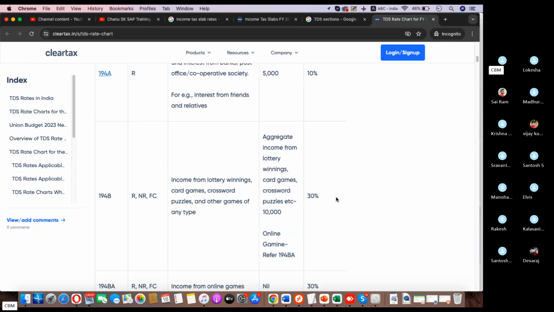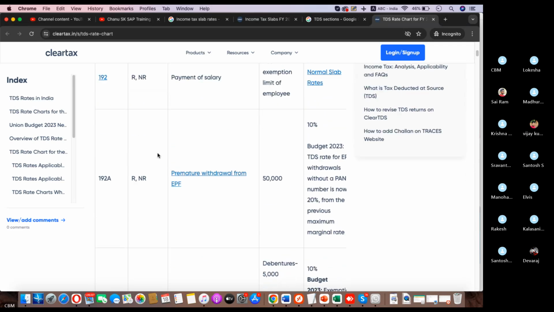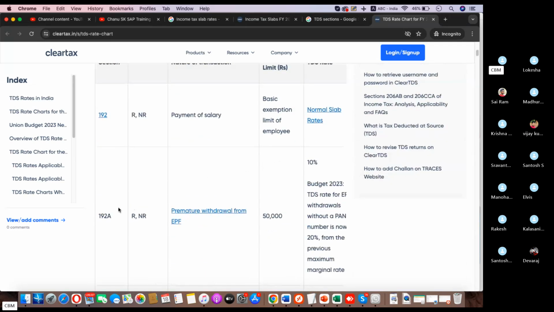Like if you won any prize from any TV channels, etc., 30% flat will be imposed. So like that, these are all sections. Every section has a slab rate. Slab rate means threshold limit. If you withdraw from EPF, it's 50,000, 10%.